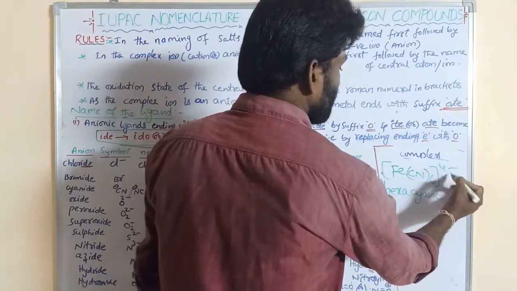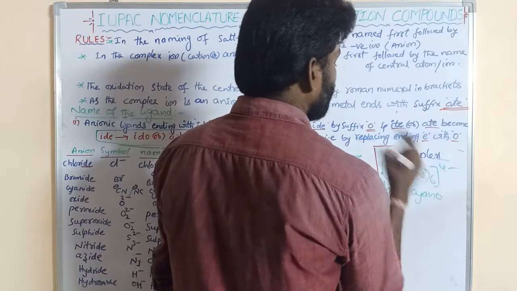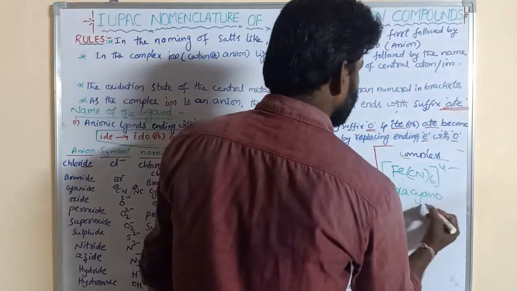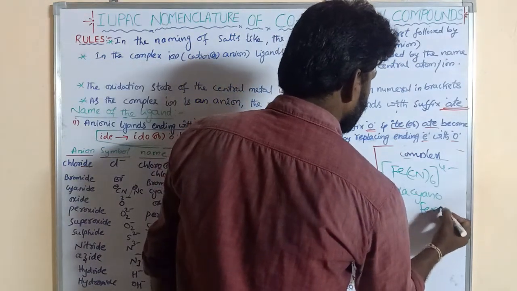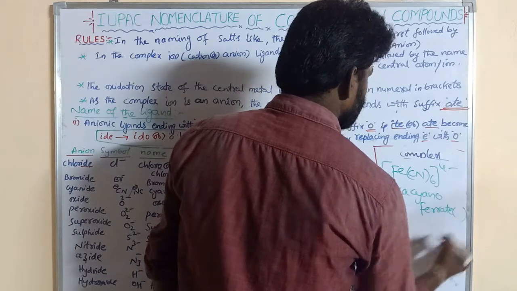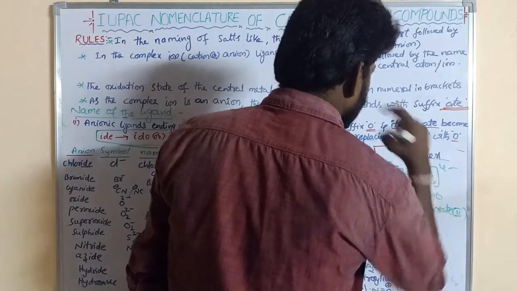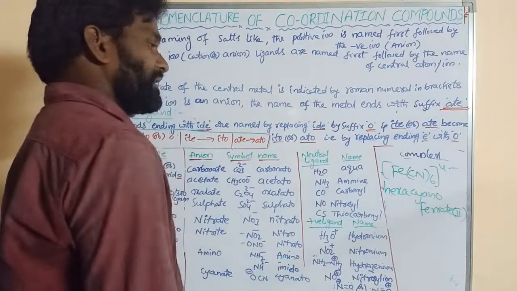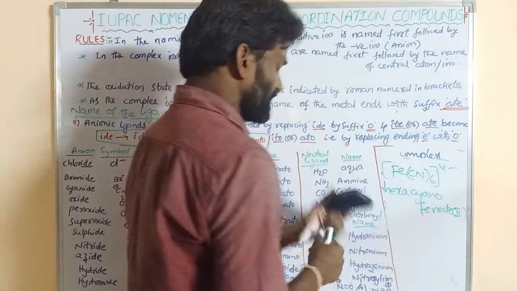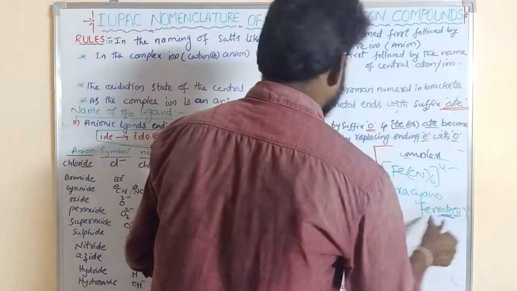Since it is a negative complex, -ate is added at the end: hexacyanoferrate. Its coordination number is 6.